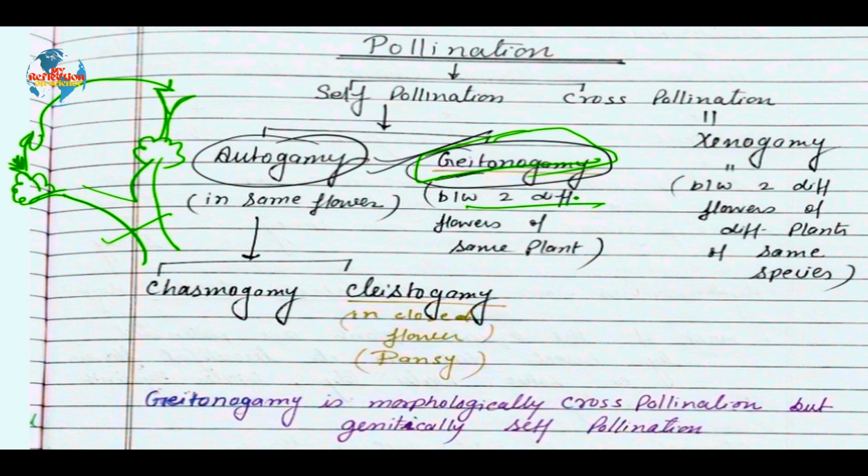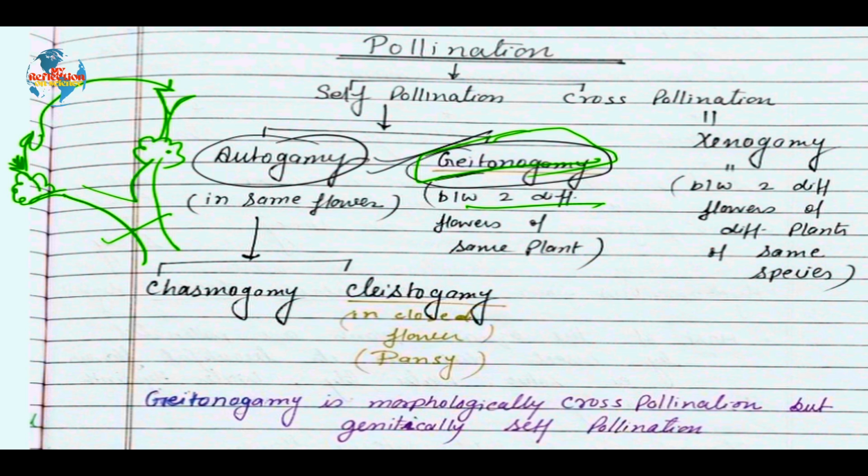In board examination, a question comes on this: why is geitonogamy considered morphologically cross-pollination but genetically self-pollination? As we can see, the transfer of pollen grain is from one flower to another, from a staminate flower to a pistillate flower. So it seems like cross-pollination is taking place.